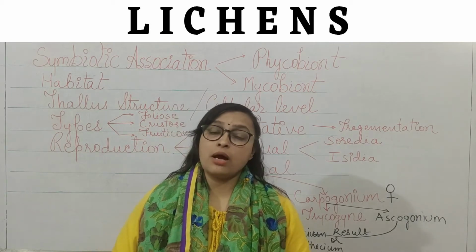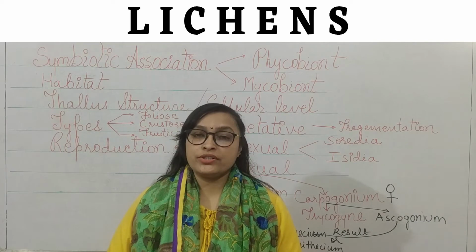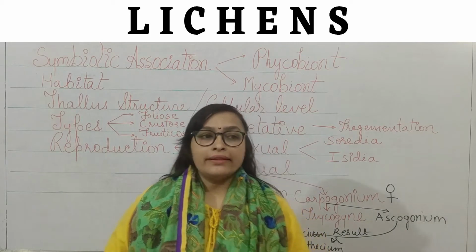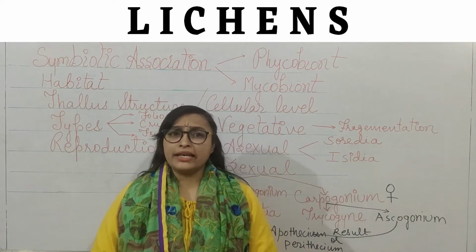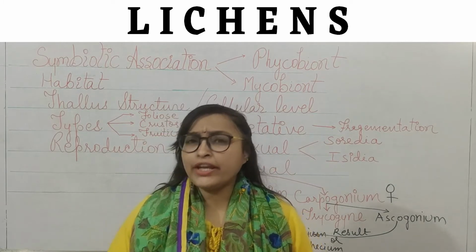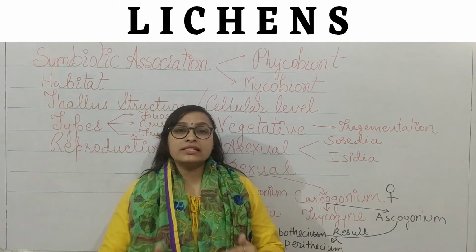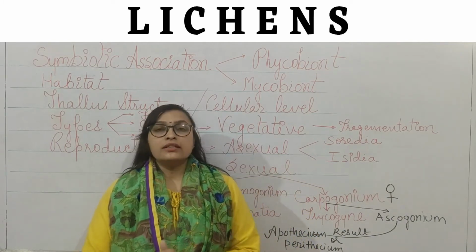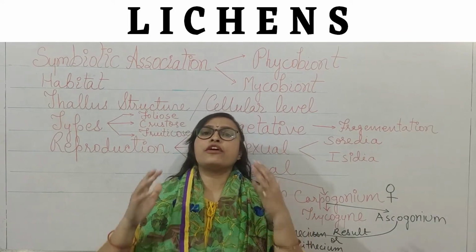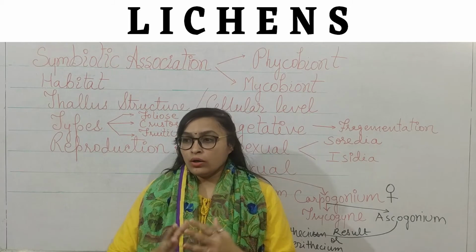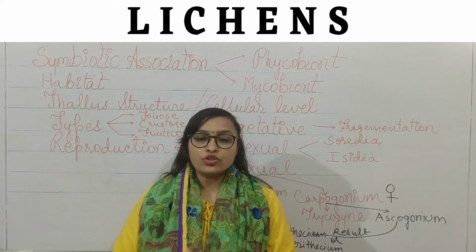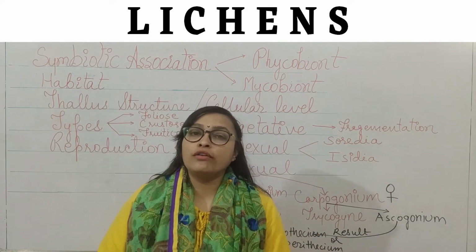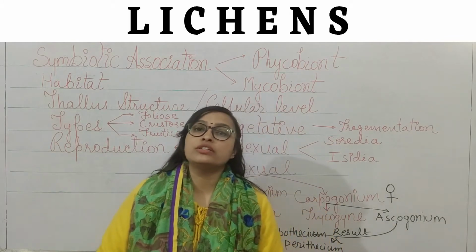I am here to discuss one of the last topics of this chapter, that is lichen. What are these organisms? I think you have already heard about lichens. These are very common in the Arctic zone. These are the most popular vegetation of the Arctic. They are found everywhere. Lichens capture almost 7% of the earth's surface. Even in evergreen forests these are found.